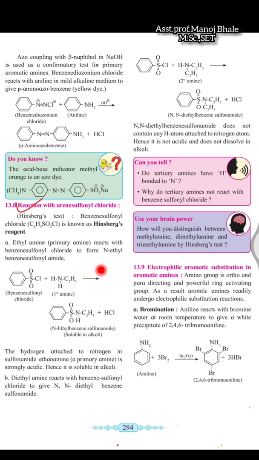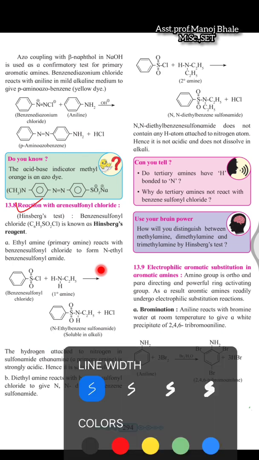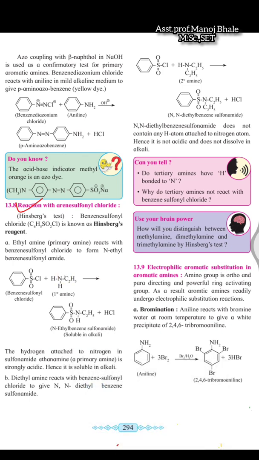There is a reaction that takes place. In this reaction you can observe what happens. The lone pair which is present on this nitrogen attacks this sulfur, and there is removal of the chlorine. And in this reaction there is removal of the chlorine and bond formation between this nitrogen and sulfur.